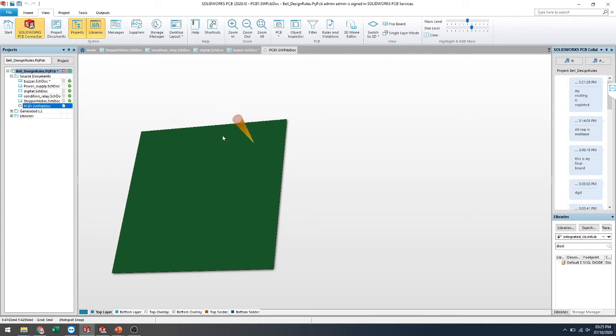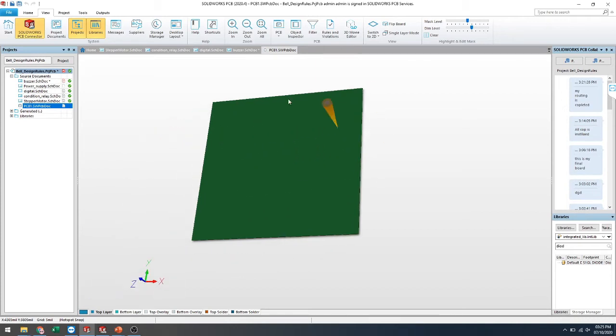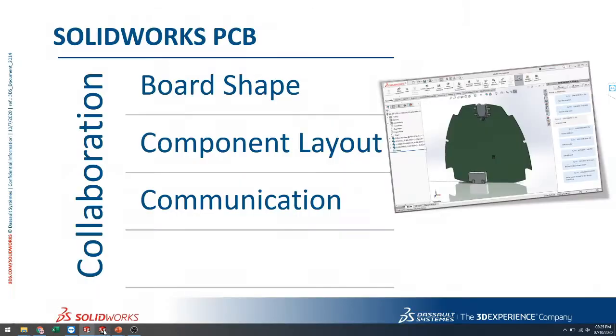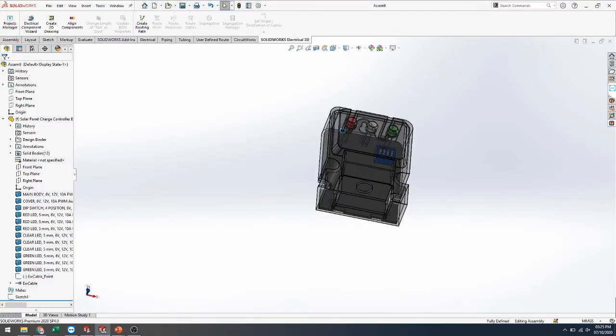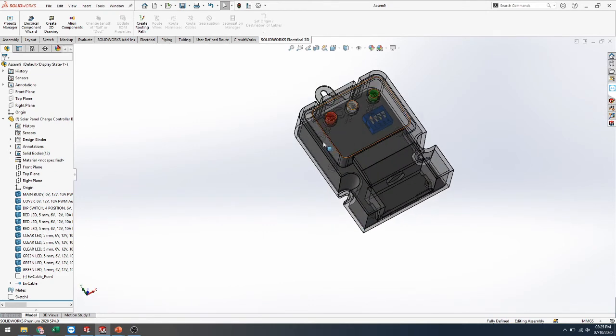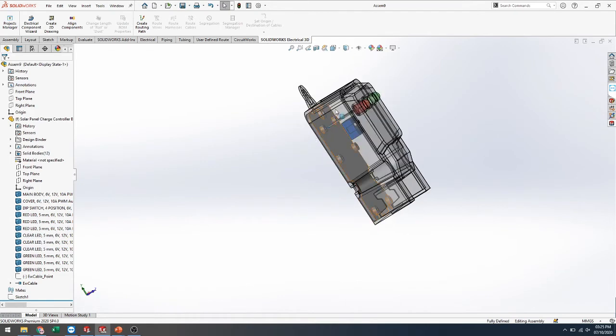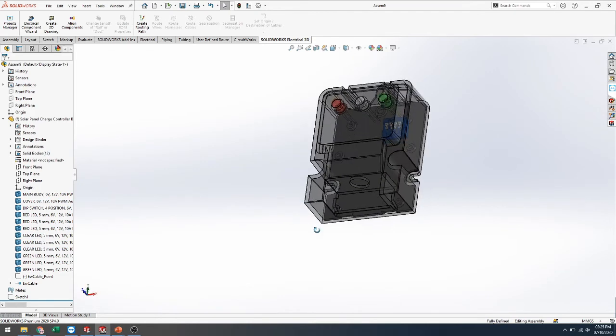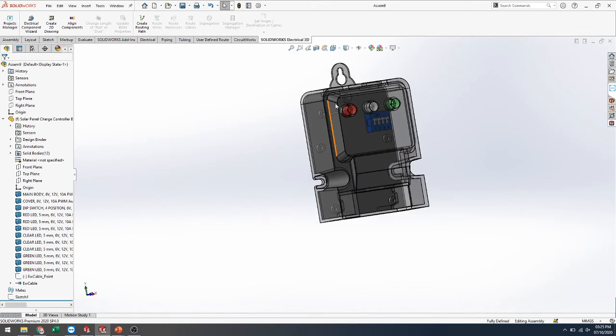I can collaborate this PCB board with the mechanical person, so I'll use another platform for the mechanical designing. This is my mechanical model, and here the PCB is installed in the particular base part, in the base side. I want to collaborate that PCB with the mechanical module.